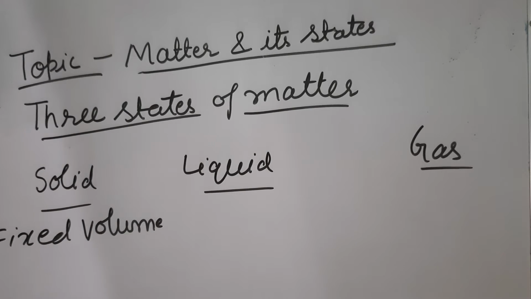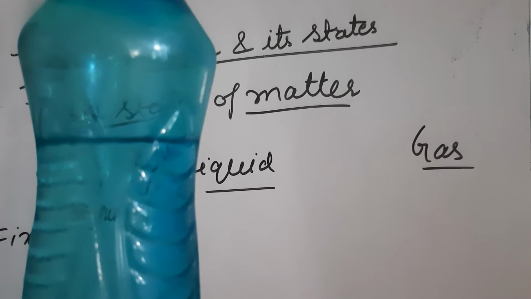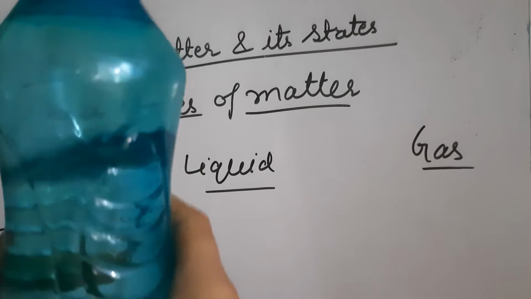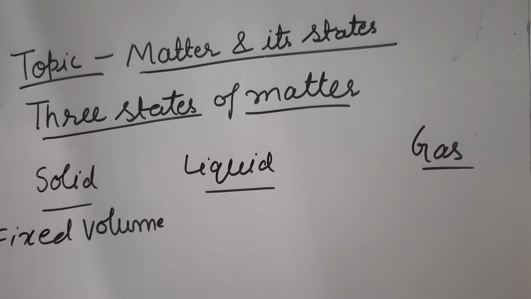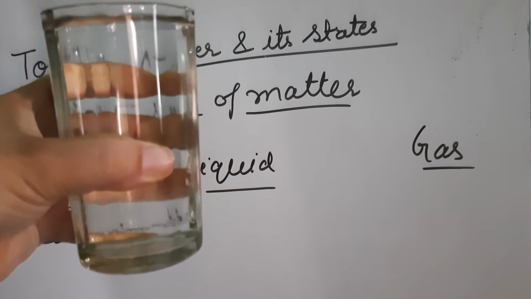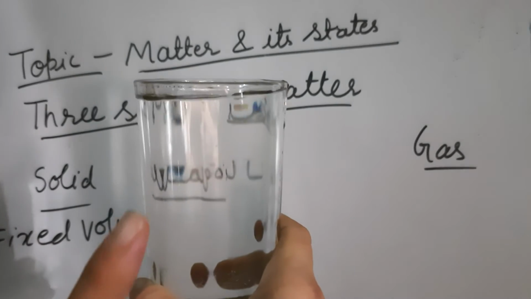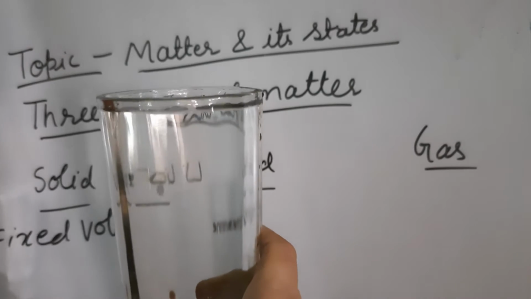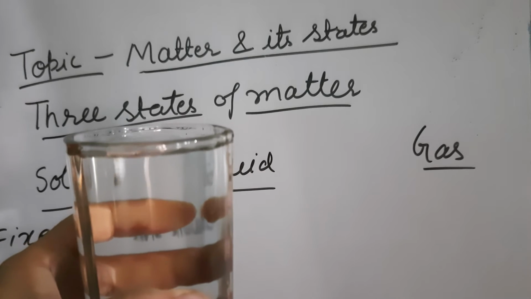In case of liquid also, the volume is fixed. Suppose we have taken 500 ml of water in this bottle. If we pour it into some glass, the volume will remain the same. We have taken 500 ml of water, and if we pour it in this glass, the water will remain 500 ml. And it takes the shape of the container. So liquids also have a fixed volume.